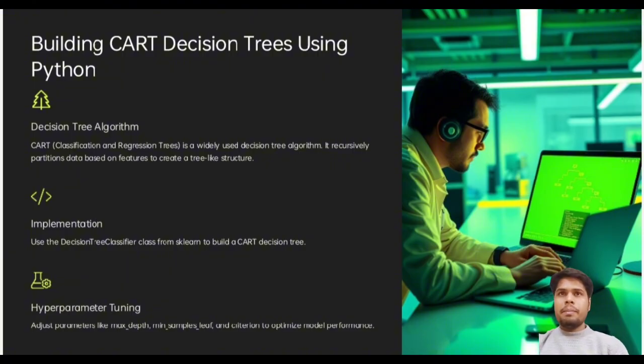First is implementation: use the DecisionTreeClassifier from scikit-learn to build a CART decision tree. And second is hyperparameter tuning: adjust parameters like max depth, min samples leaf, and so on to optimize model performance.